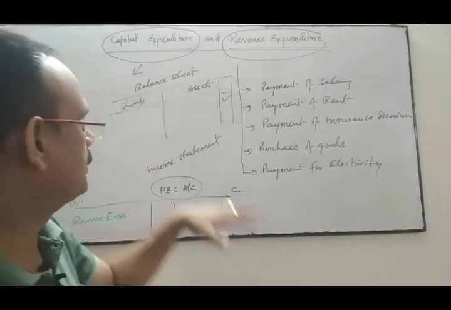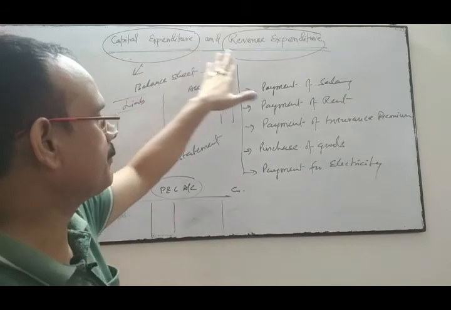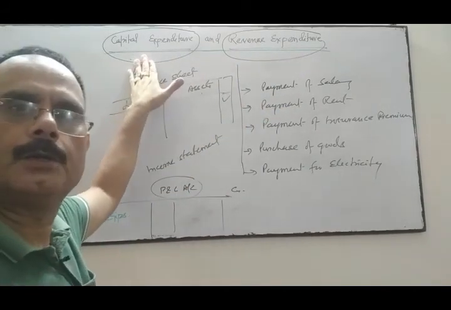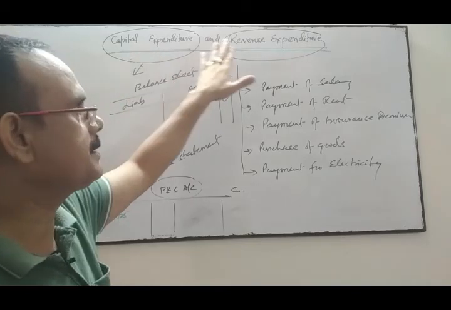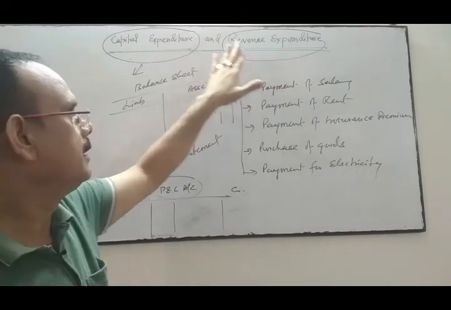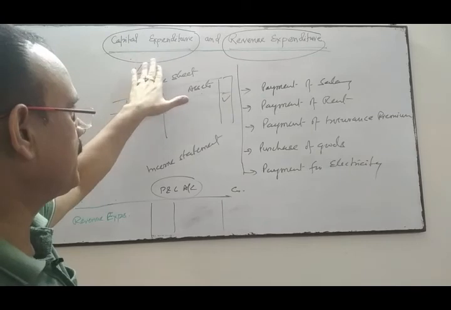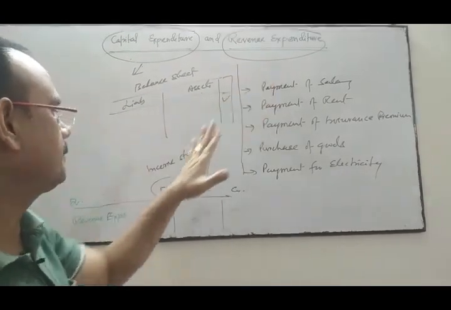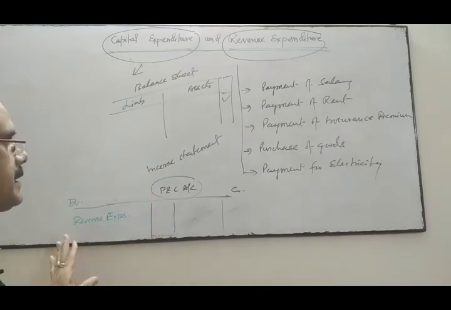Okay. So the difference between capital expenditure and revenue expenditure is very simple. Capital expenditure is non-repetitive, revenue expenditure is repetitive. Capital expenditure is shown in the balance sheet asset side, and revenue expenditure is shown in the profit and loss account debit side.